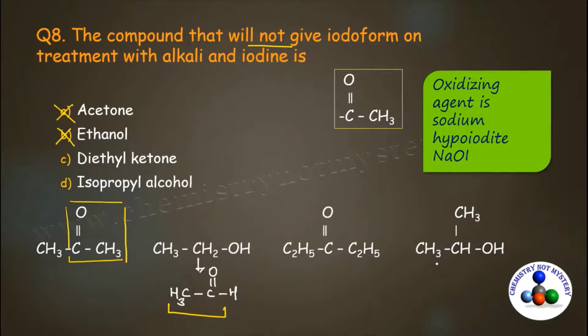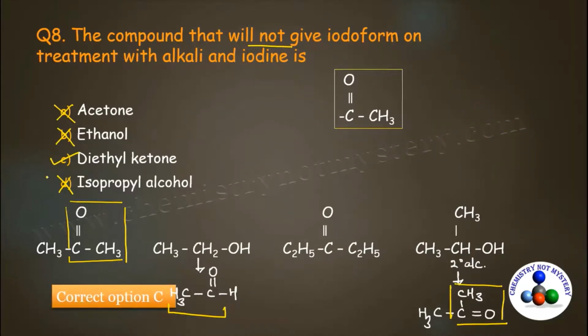Now come to the isopropyl alcohol. Isopropyl alcohol is secondary alcohol. Sodium hypoiodide can oxidize secondary alcohol into ketone. So you will get CH3C double bond O CH3. This molecule contains the acyl group. That means isopropyl alcohol will also give iodoform reaction. So you can eliminate option D. Now we are left with only one option, that is option C. So the option C will be the right option for this question.